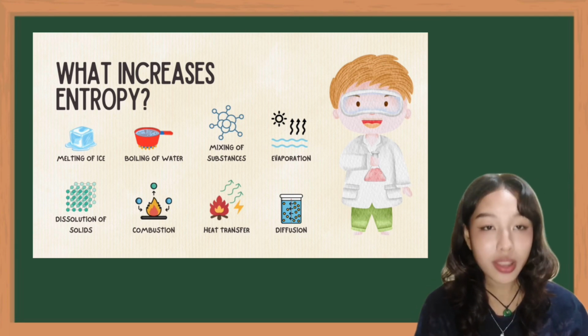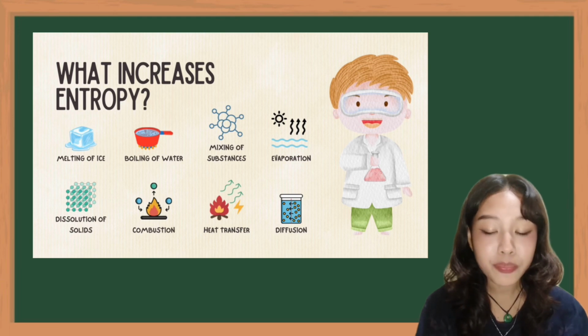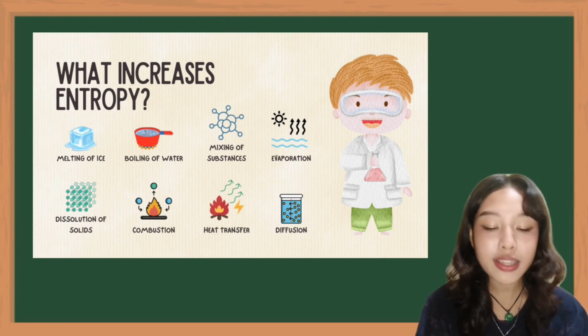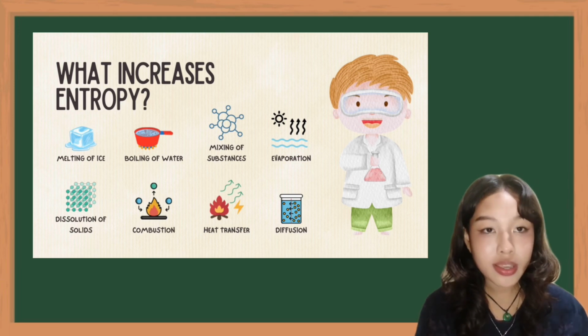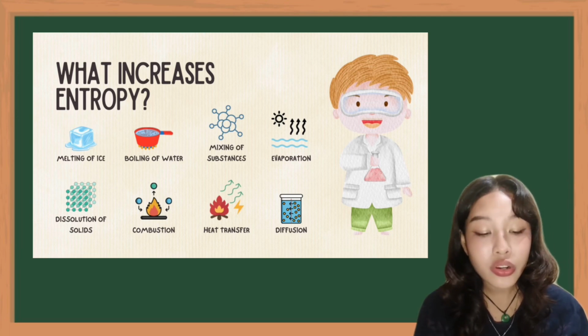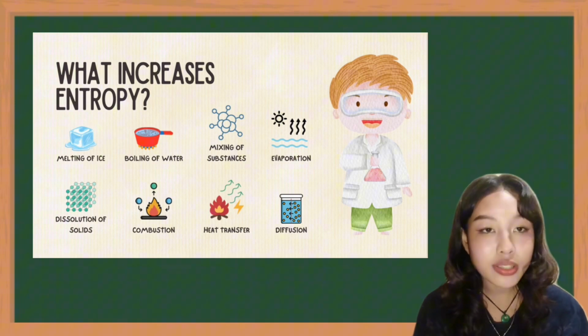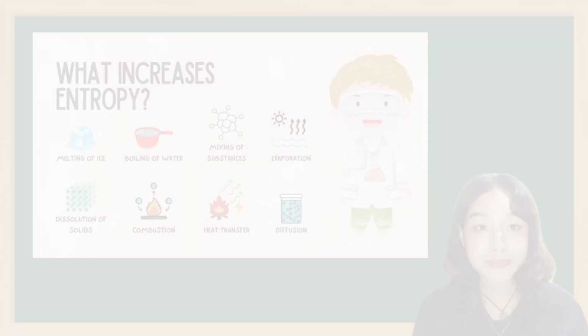The formula for entropy is S equals the Boltzmann constant, k_B, times the natural logarithm of the number of possible microstates. So the formula expresses entropy as a function of how many different ways the system can be arranged. More microstates means higher or greater entropy.